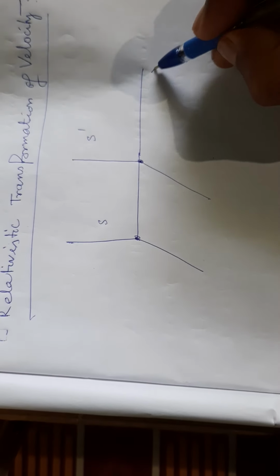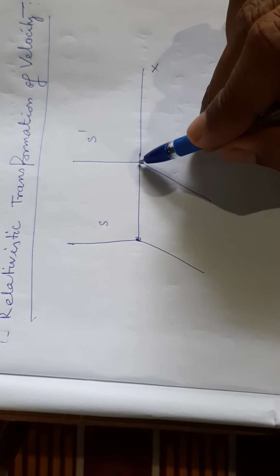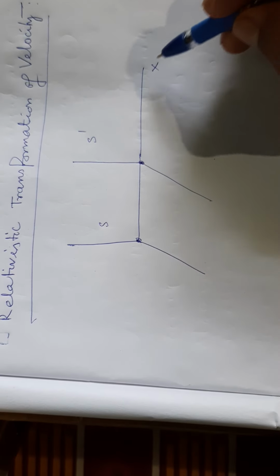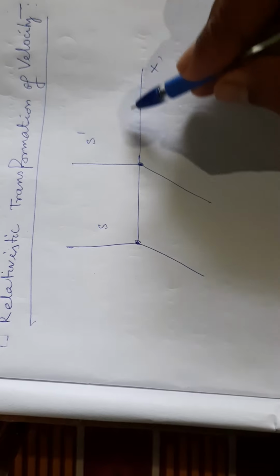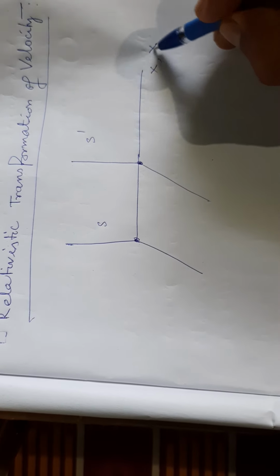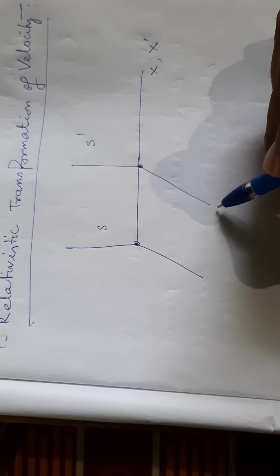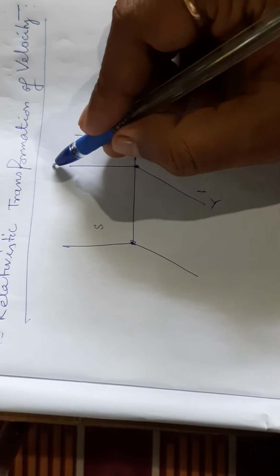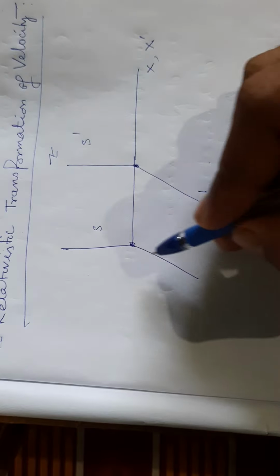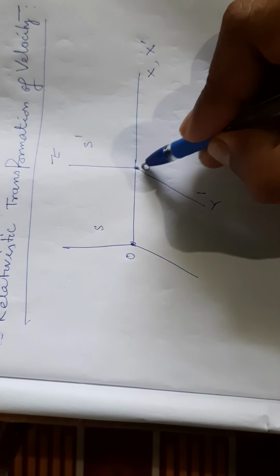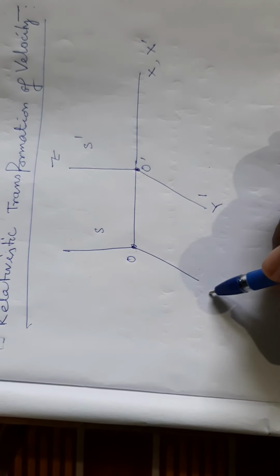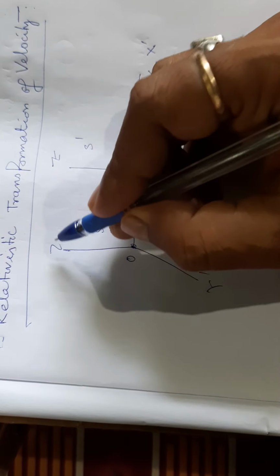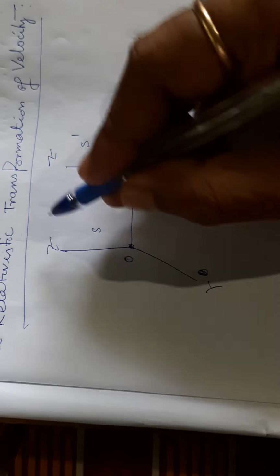The axes are x for the static reference frame and x prime for the moving reference frame, and this is y prime for the moving reference frame, and this is z. This is O and O prime, y prime, and this is y and this is z.